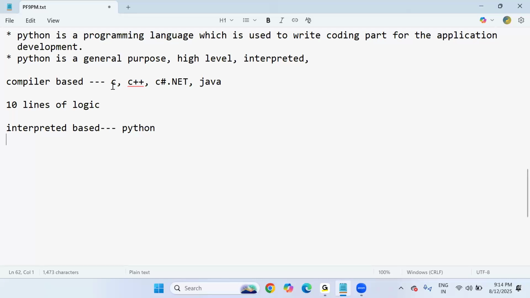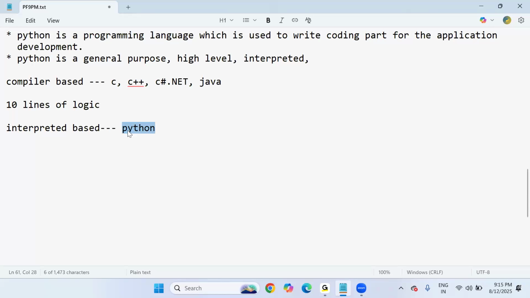But when it comes to C language, C++, C Sharp, .NET, Java, a number of errors at once you are going to see in the output window, meaning the error window. But you might get confused: what error needs to be handled first? That's the reason in Python, even though your program has multiple errors, at a time it will show only one error. That will be good for clear error handling.